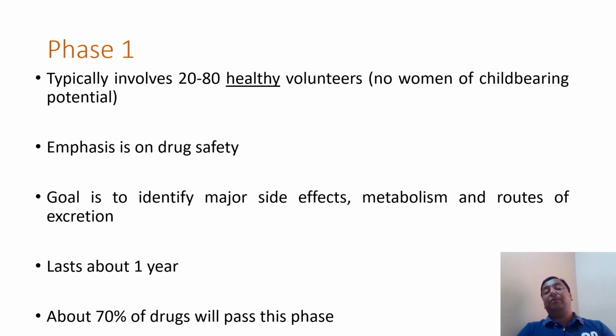So phase 1, I told you, typically involves 20 to 80 healthy volunteers, no women of childbearing potential. Emphasis is on drug safety. The goal is to identify major side effects, metabolism, and routes of excretion, because drugs should not stay for a long time in our body tissues and cells. It should be excreted so that it gives fewer toxic effects. It lasts about 1 year, and about 70% of the drugs will pass this phase.